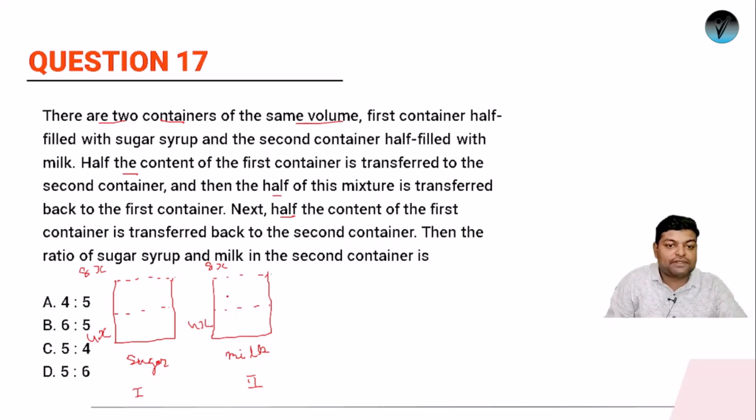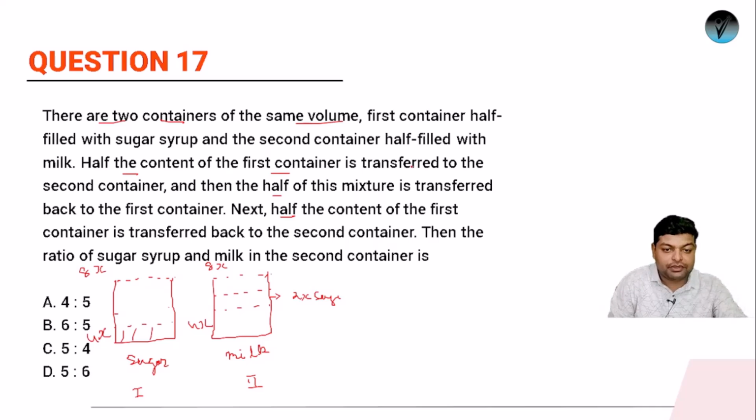ठीक है, next what we have done, half the content of the first container is transferred to the second container. तो अगर आप इसमें से half of the content transfer कर दोगे, so what it will be now? So it will have 4x of milk and 2x of sugar syrup. और यहाँ पर क्या होगा? In this we will be having 2x of sugar syrup. ठीक है, so I'm erasing it. So total in this we have 6x. ठीक है, in the ratio of 2:1.